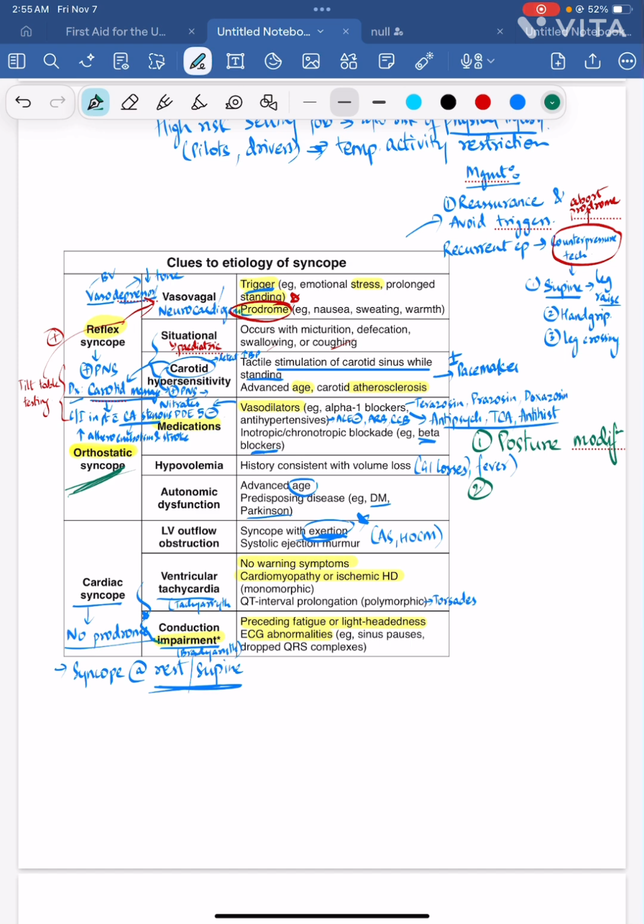Second thing is, if it's due to medications, then you have to decrease the dose, or discontinue the medication if it's possible. If there is an alternative that you can use instead of this medication, then it's better to discontinue that medication. Next, you have to increase the fluid status. So increase fluid, and salt also you can take. Salt will hold the fluid and water in the body. That's how you can correct the hypovolemia.